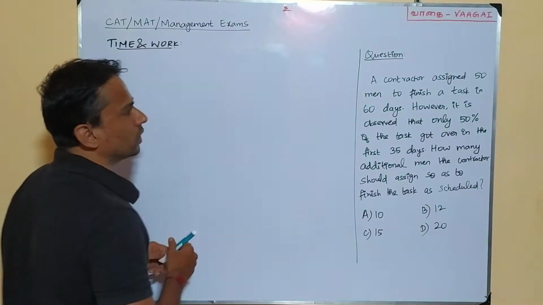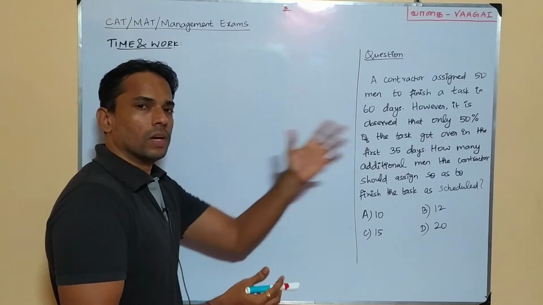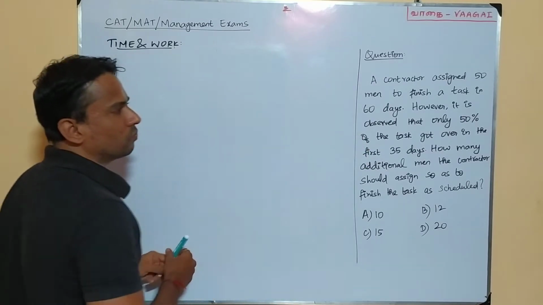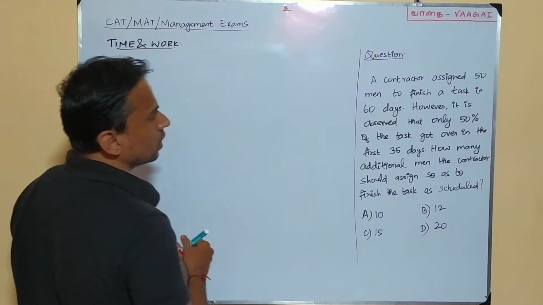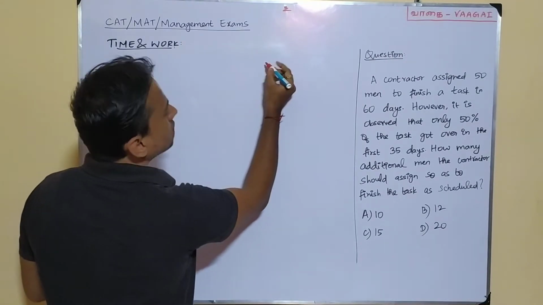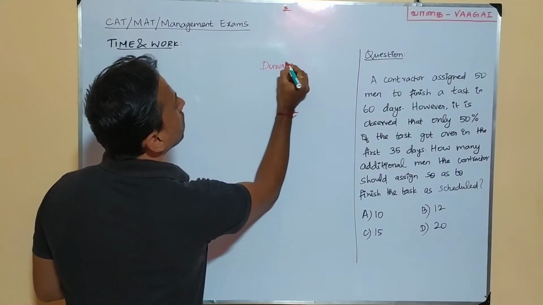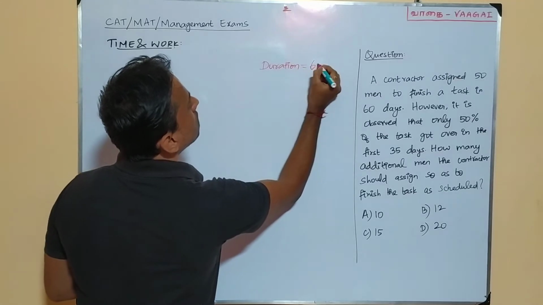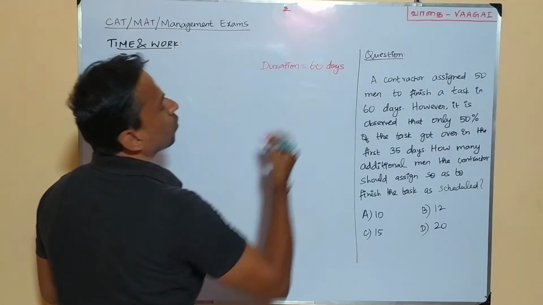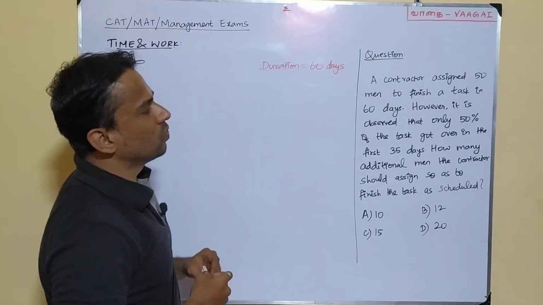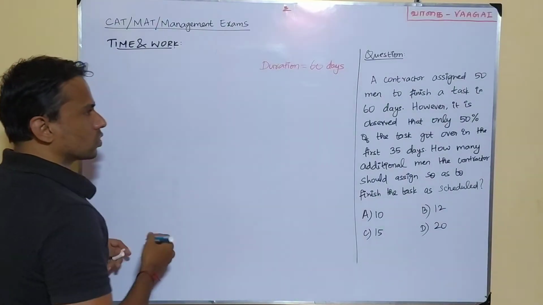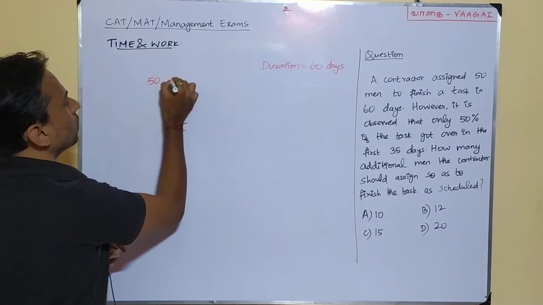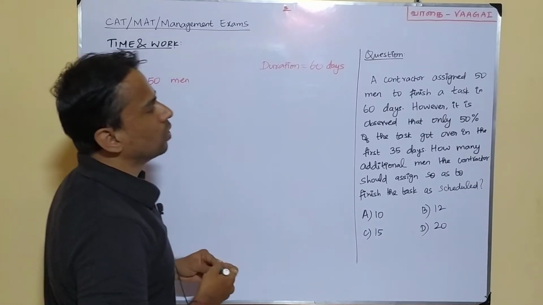Okay, so we'll note down the data. Initially, how many people is he hiring? So there are 50 men he is going to hire, and the duration is going to be 60 days. So we'll note it. Duration is equal to 60 days. And 50 men are assigned here, so that also we'll note. So 50 men, and we'll continue.